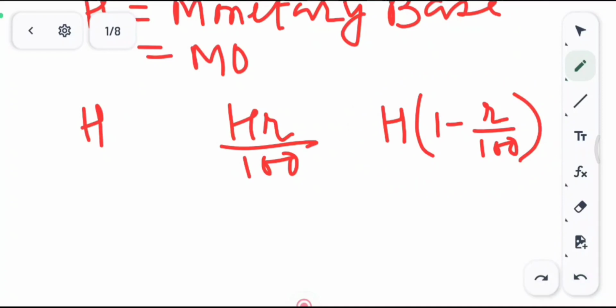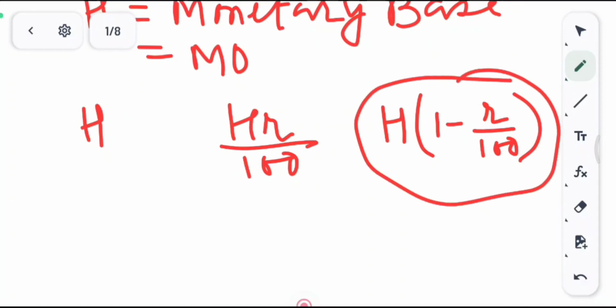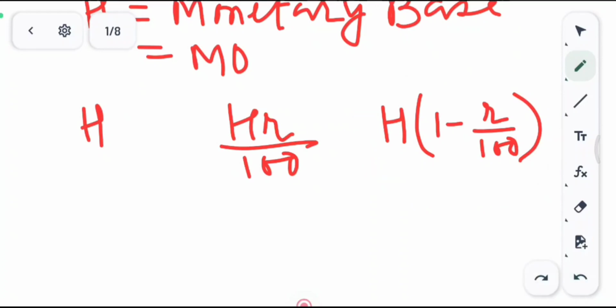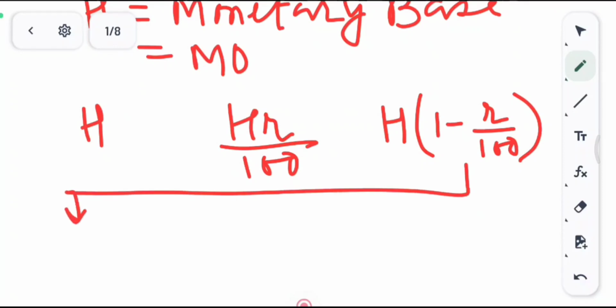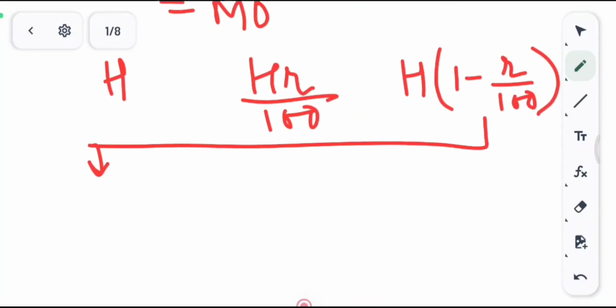Now this lending will be done and some goods and services will be availed, and let's say this entire money again comes into the bank. What I mean is that this amount was lent for a particular purpose. Now the person or the company to whom this money was lent is going to buy some goods or services, and let's say that money will again come to the bank. So this money will again return to the bank, because nobody is going to keep the cash with them, so they are again going to deposit it in the bank. So again the bank is going to have H(1 - R/100) as the amount.